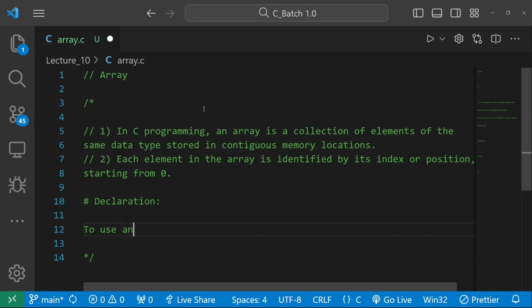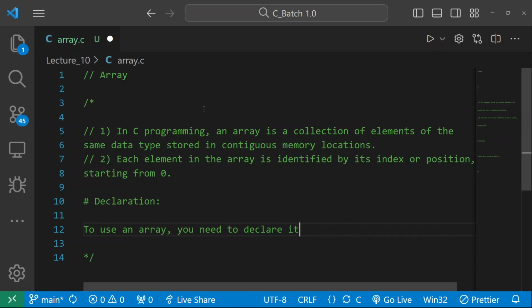To use an array you need to declare it, which is a very simple thing. If you want to use an array you need to declare it.